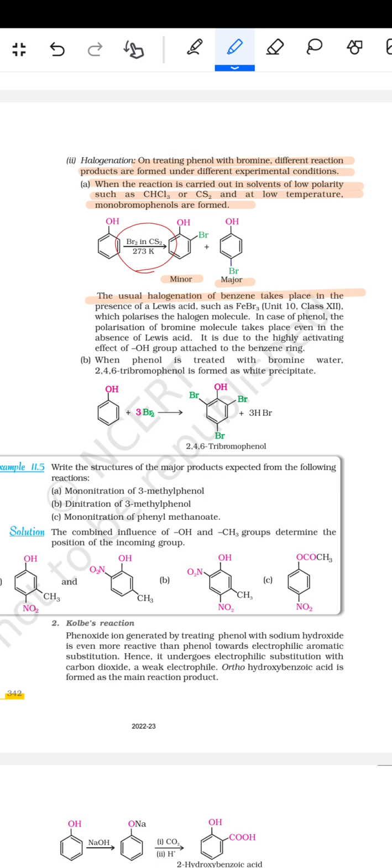The usual halogenation of benzene takes place in the presence of a Lewis acid such as FeBr3, which polarizes the halogen molecule. In case of phenol, the polarization of the bromine molecule takes place even in the absence of a Lewis acid. It is due to the highly activating effect of the OH group attached to the benzene ring. When phenol is treated with bromine water, 2,4,6-tribromophenol is formed as a white precipitate.